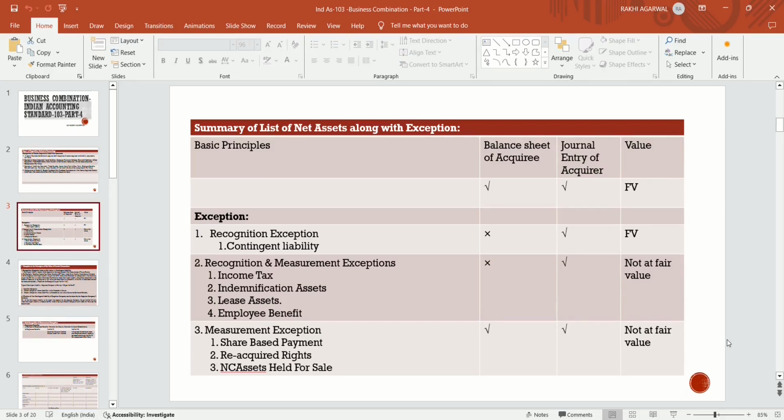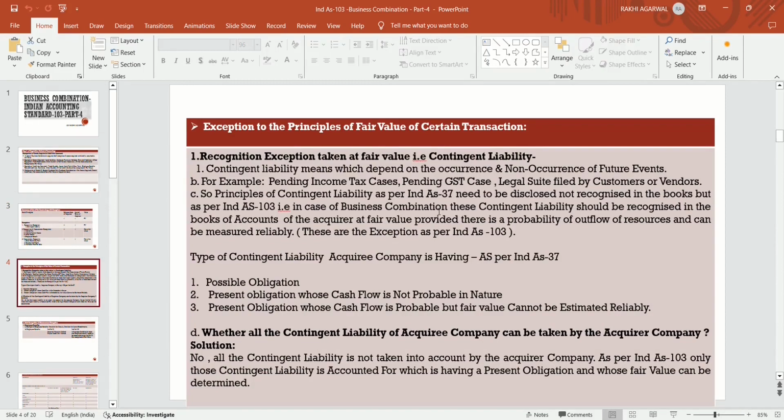These items, share-based payment, reacquired rights, and non-current asset held for sale, are present in the balance sheet of the acquiree company. The acquirer company will recognize them by following the relevant standard, not at fair value. So we will discuss the exceptions to the principle of fair value for certain transactions. First, the recognition exception which is taken at fair value, that is contingent liability.